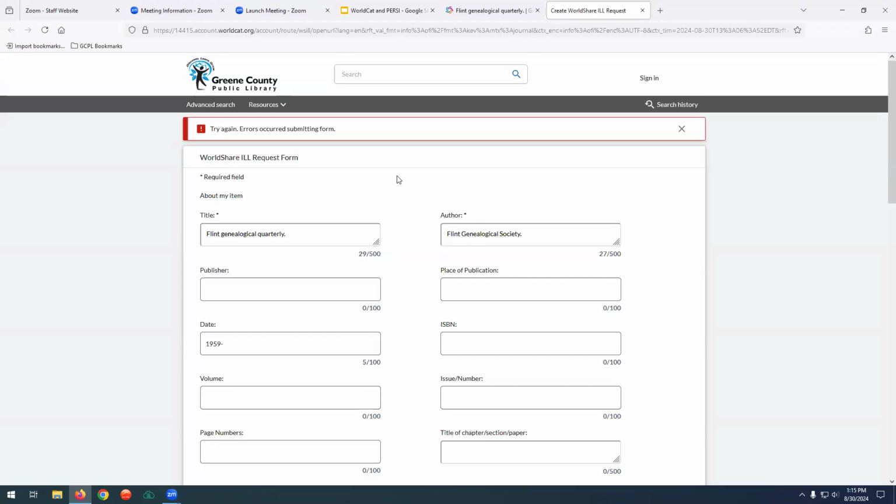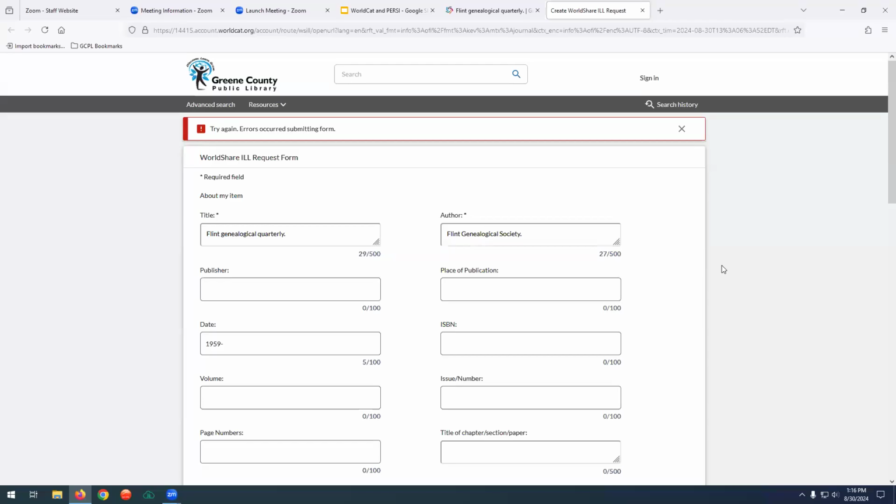It can take a while because, as I said, people are trying to call around and find this information for you. So don't be surprised if it takes weeks, months to get things, especially, again, if you're looking for something out of the country or something more obscure, it may take a while to find it. But this is how you request information through WorldCat.